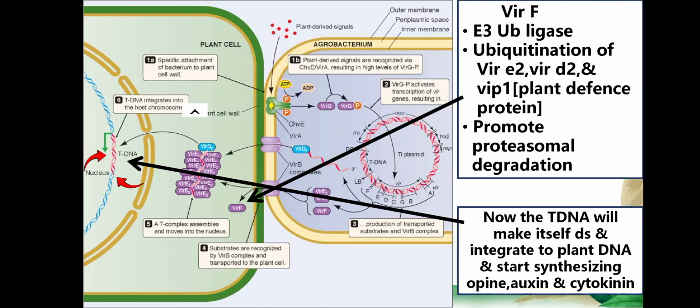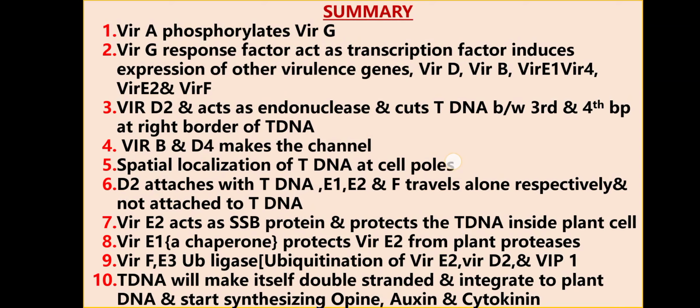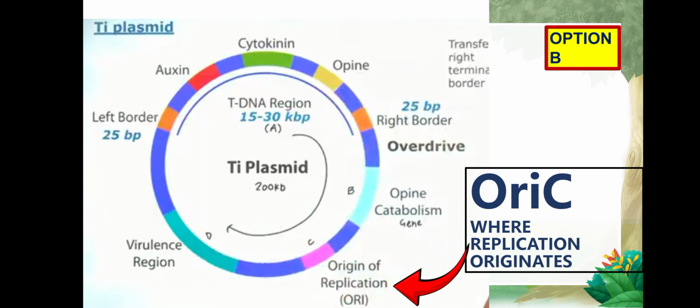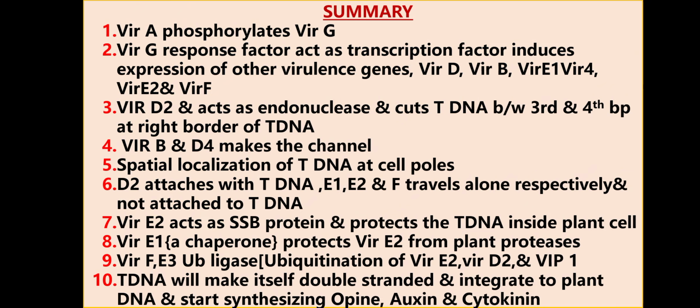Now that the host chromosome has the tDNA of the agrobacterium, it starts synthesizing opine, auxin and cytokinin. Why will it synthesize opine, auxin and cytokinin? Because the tDNA region contains genes for auxin and cytokinin for the plant, and opine for the bacterium. So this is the summary. You can go through the summary.